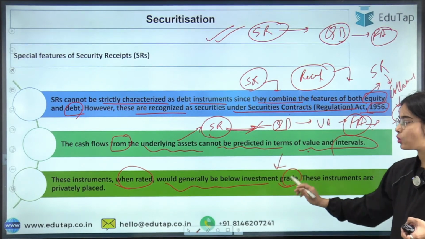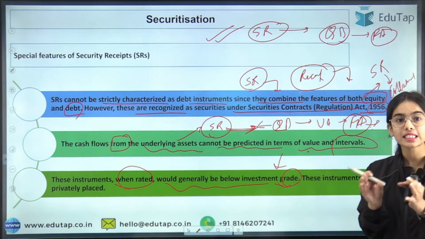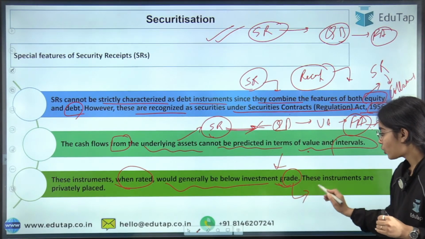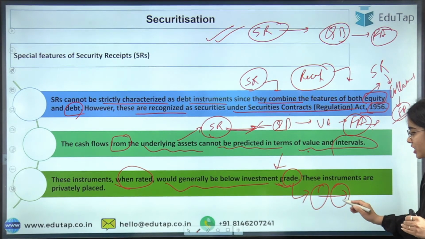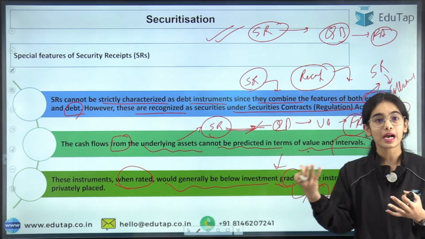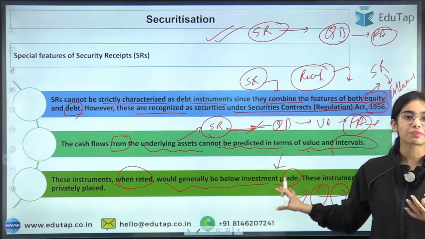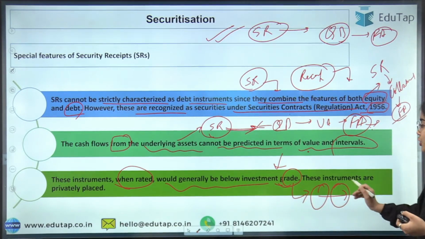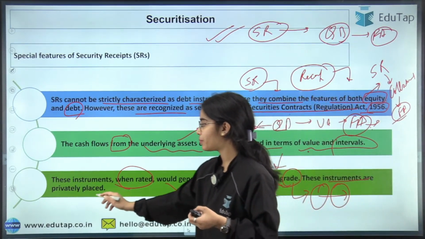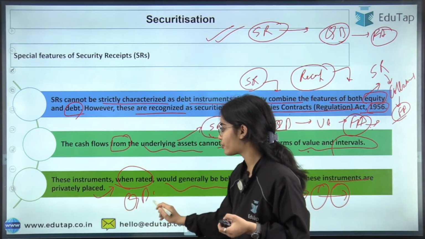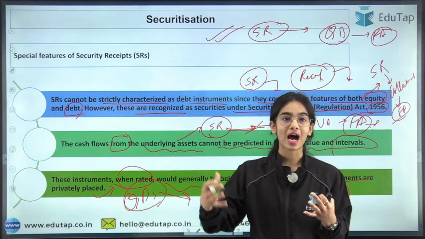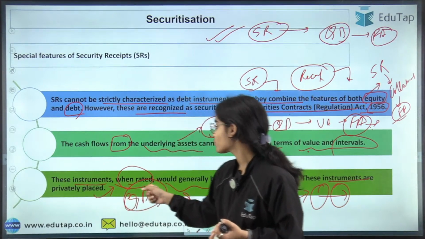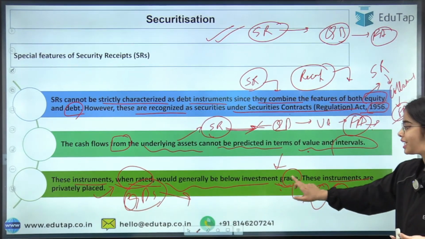They would generally be below the investment grade. That's why these security receipts are not issued for the retail investors, or for high net worth individuals also. These instruments are privately placed and can only be issued to the qualified buyers. These qualified buyers are the banks and the insurance companies as such. So these instruments, when rated, would generally be below the investment grade.